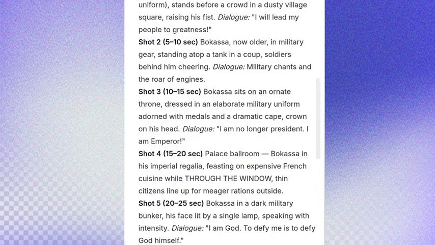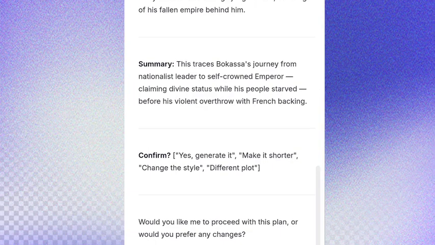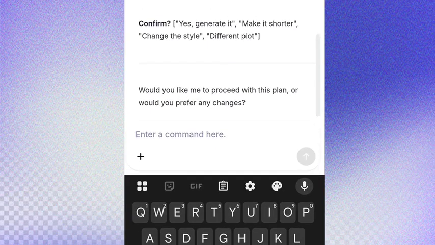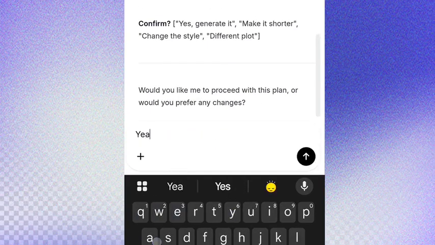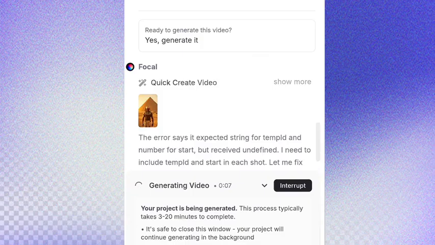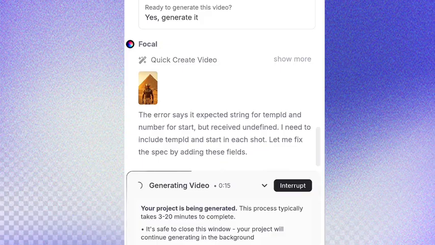Now, as you can see, this is how the scene is going to be. Now, it will ask you to confirm: would you like me to proceed with the generation? So all you have to do is just click on yes to generate. Now, as you can see, it's creating our video already. We just have to give it some minutes, and it's going to generate the video. As you can see, creating video.